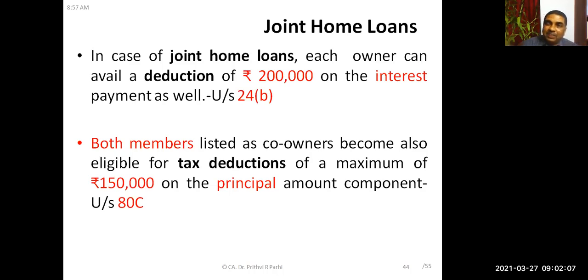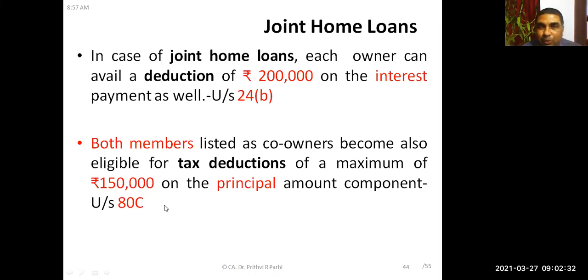80C allows a deduction maximum up to 1,50,000. This is for payment of principal, not for interest. Suppose you have taken a housing loan, you have paid some interest, you have paid some principal. Interest of 2 lakh rupees is allowed under section 24B, and the principal amount up to 1,50,000 rupees is allowed under section 80C.